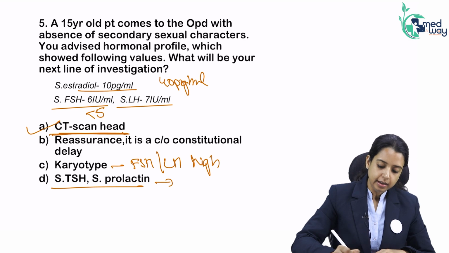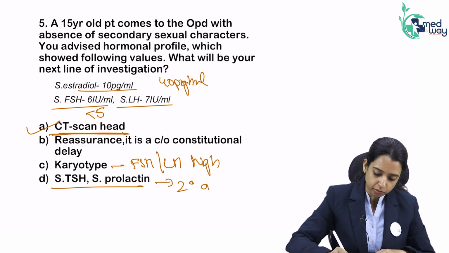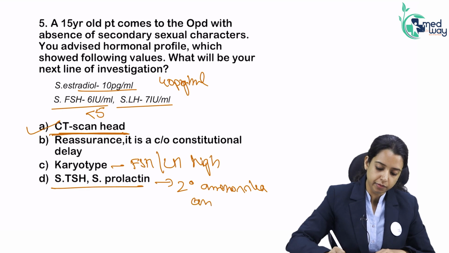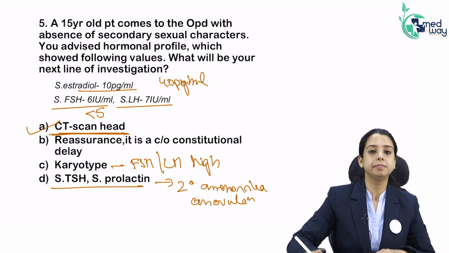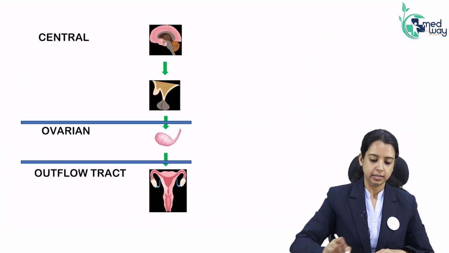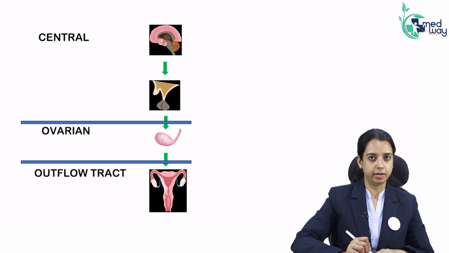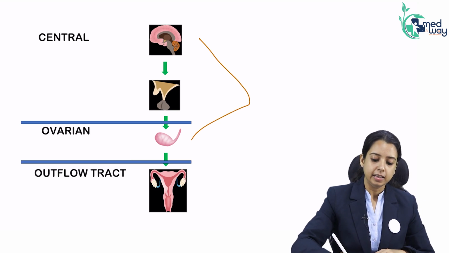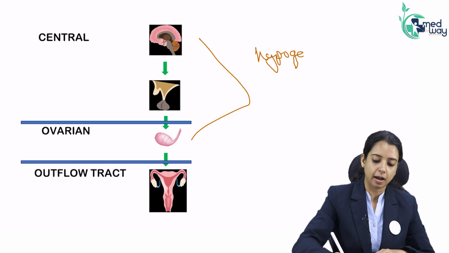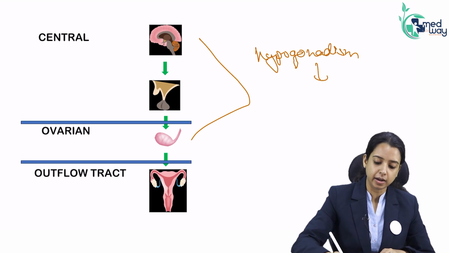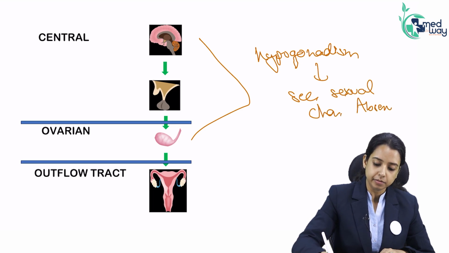TSH and prolactin cause secondary amenorrhea, not primary, because they are causes of what we read, anovulation. So we read center, we read ovary. We read that in both of them hypogonadism is happening. Since hypogonadism is happening, that is why in both of them the secondary sexual characters are absent.